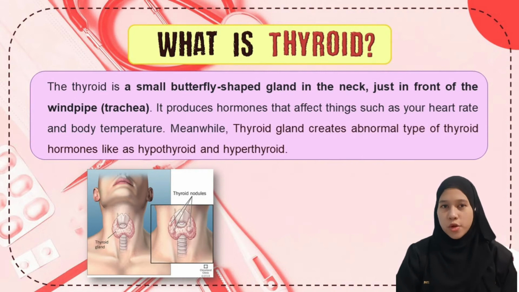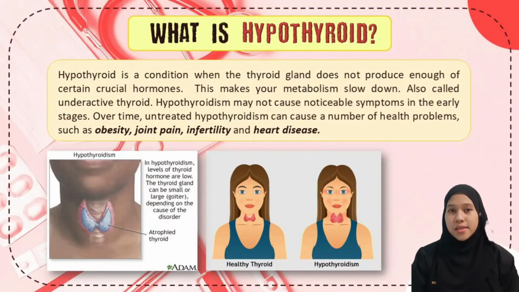Then, what is thyroid and hypothyroid? First, thyroid is a small butterfly-shaped gland in everyone's neck, just in front of the windpipe, the trachea. It produces hormones that affect things such as our heart rate and body temperature. Then, what is hypothyroid? Hypothyroid is a condition when the thyroid gland does not produce enough of certain crucial hormones. This makes your metabolism slow down, also called underactive thyroid.